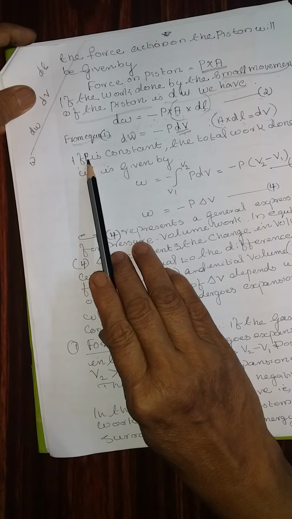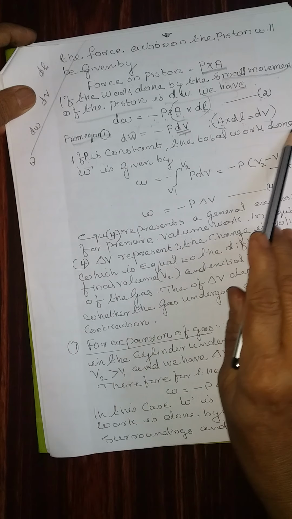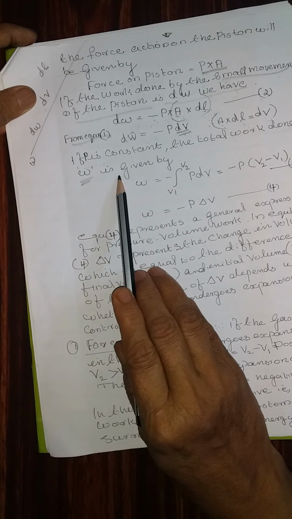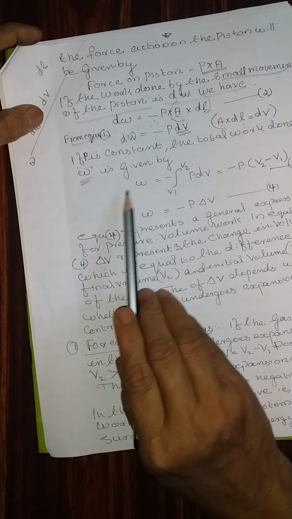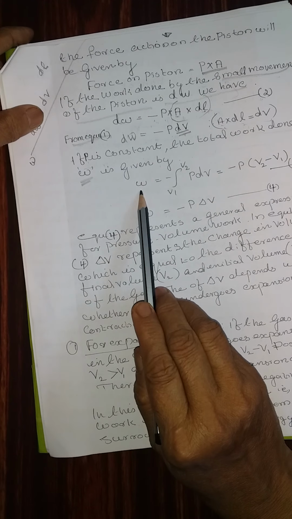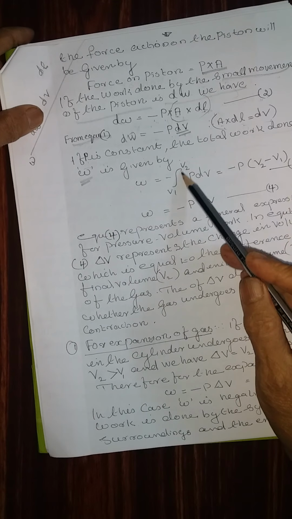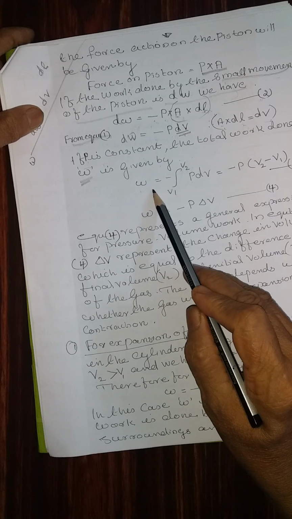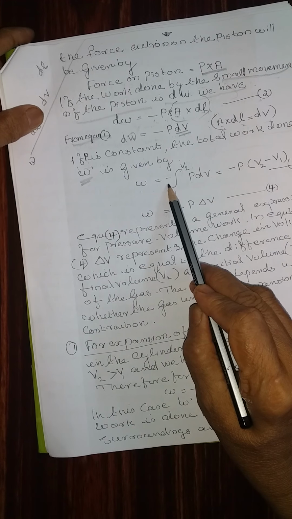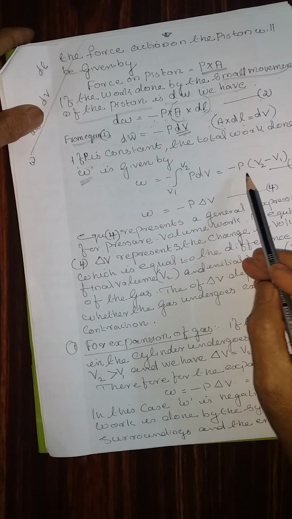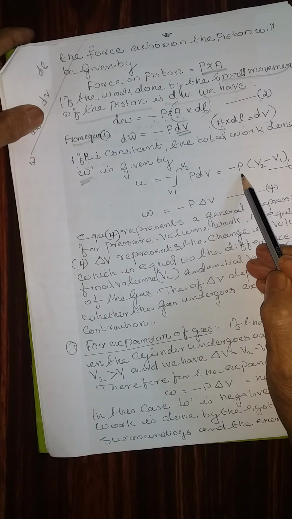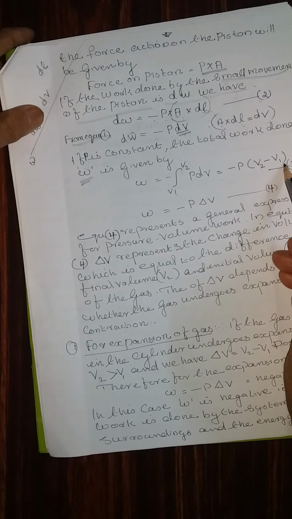If P is constant, we are going to find the total work done W. We get W is equal to the integral between the limits V1 and V2. Take the P outside because it is constant. Integrating between the limits, we get minus P into V2 minus V1.